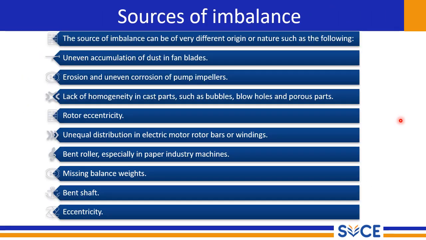In this slide, we are going to see sources of imbalance. Imbalance can be caused by various factors such as uneven accumulation of dust, erosion of pump impellers, lack of homogeneity in cast parts, rotor eccentricity, unequal distribution in electric motor rotors, bent rollers, especially in paper industry machines, missing weights, bent shafts, and eccentricity.